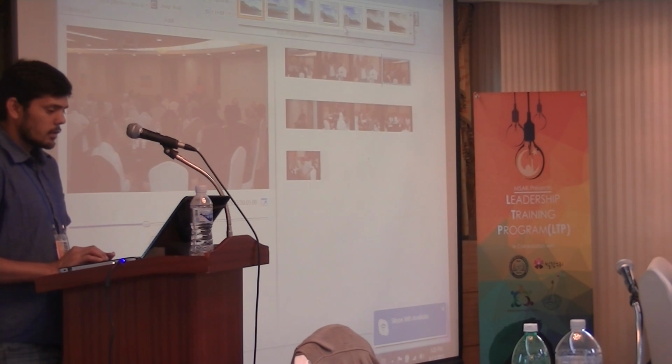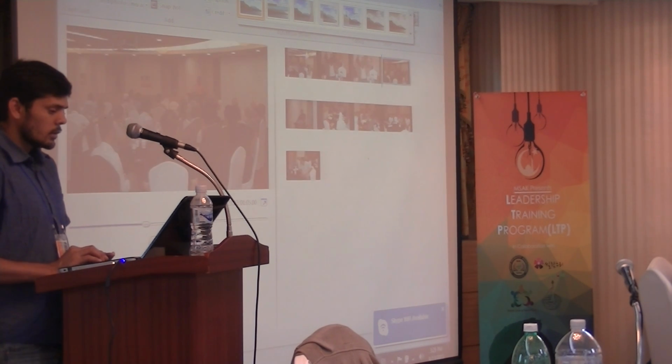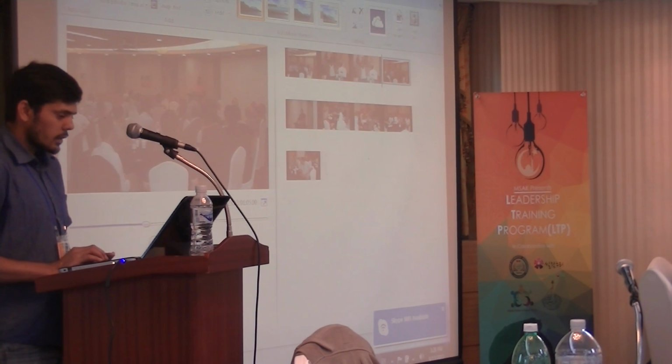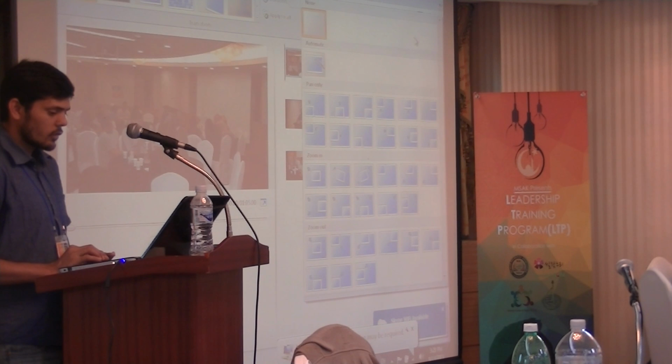And these are the effects for the pictures, like this type of thing must come or this thing must come. And these are the animations, like the picture must come from the left side or right side with movement.